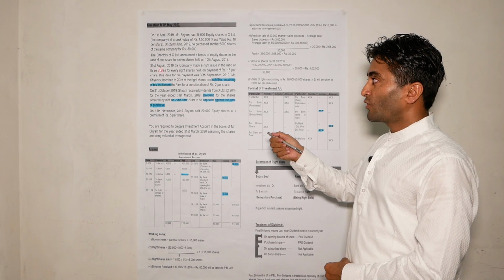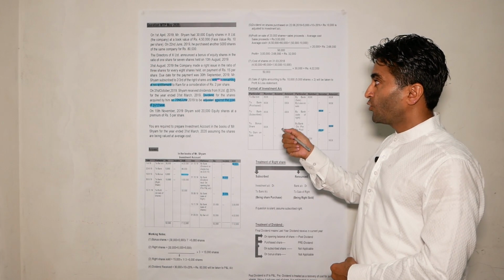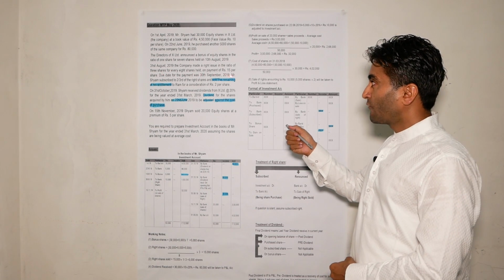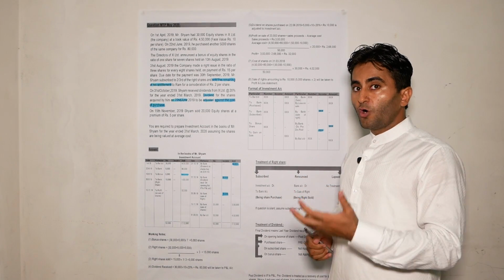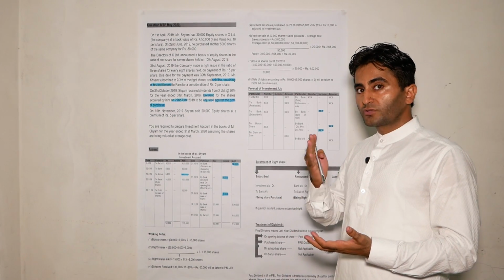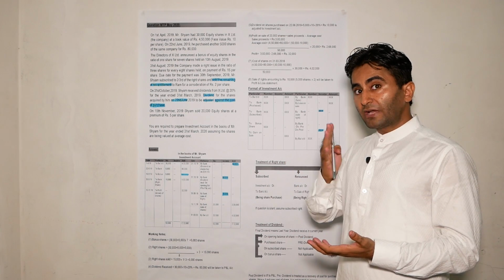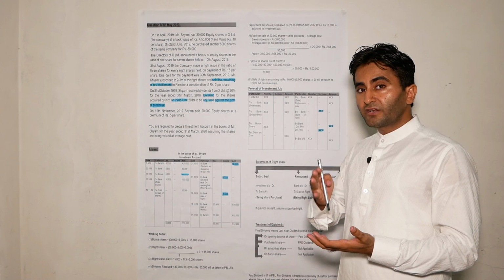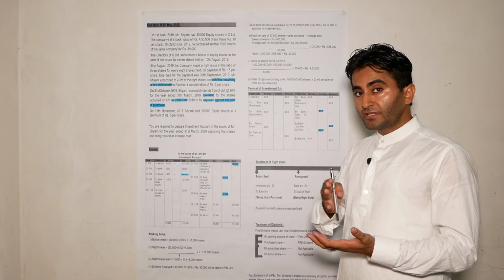So on 31st of August 2019, the company made a rights issue in the ratio of 3 shares for every 8 shares held, on payment of rupees 15 per share. So how many shares do we have on 31st of August 2019? We have 30,000 opening balance plus 5,000 purchased shares plus 5,000 bonus shares, so the total is 40,000.